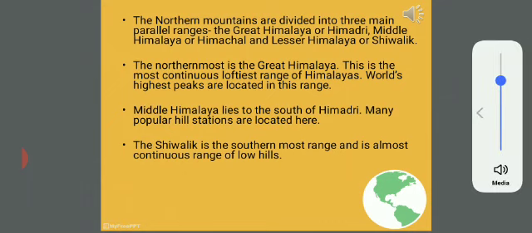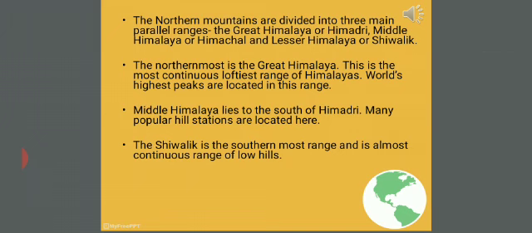Number one is the Great Himalaya or Himadri. It is the northern Himalayan range. Next come the middle Himalaya or Himachal, and the last one is the lower Himalaya or lesser Himalaya or Shivalik. All the ranges are different from each other.